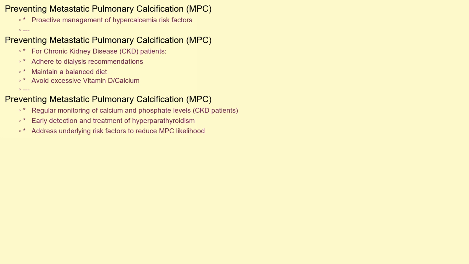Preventing MPC relies on proactively managing conditions that lead to hypercalcemia. For individuals with chronic kidney disease, adhering to dialysis recommendations, maintaining a balanced diet, and avoiding excessive vitamin D or calcium supplements are crucial. Regular monitoring of calcium and phosphate levels is also essential. For those at risk of hyperparathyroidism, early detection and treatment are important. By addressing these underlying risk factors, we can potentially reduce the likelihood of developing MPC.